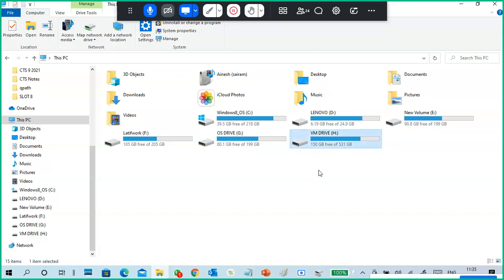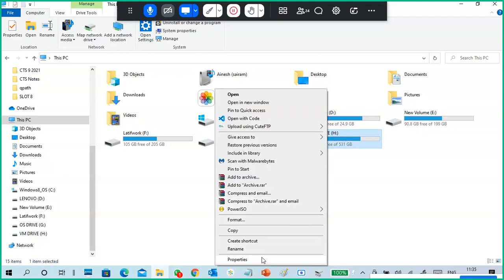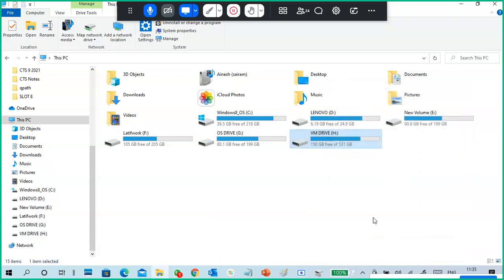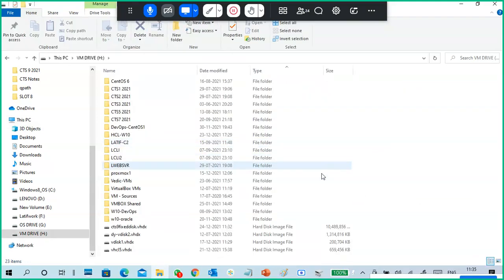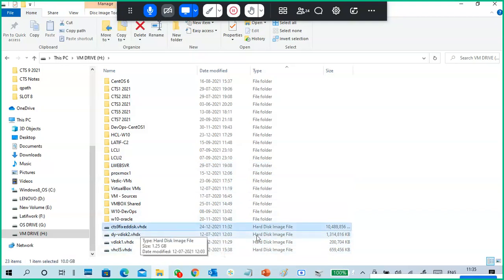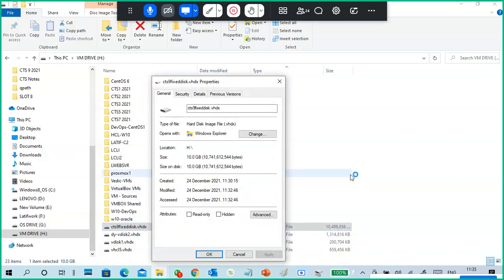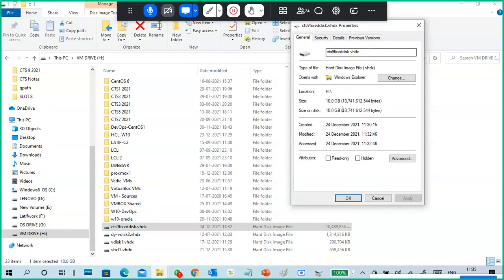See here, it was 160 GB free space earlier. Now it is showing 150 GB free space. Why? Because I created a fixed hard disk and now it occupies 10 GB. Look here, fixed hard disk: when I create it, it automatically occupies 10 GB from the start.